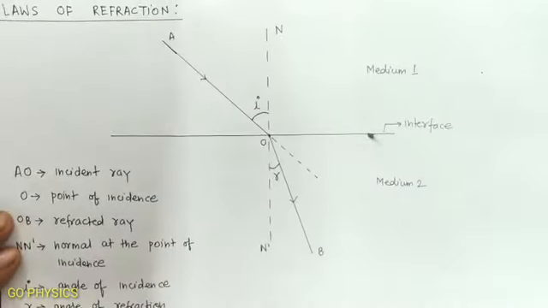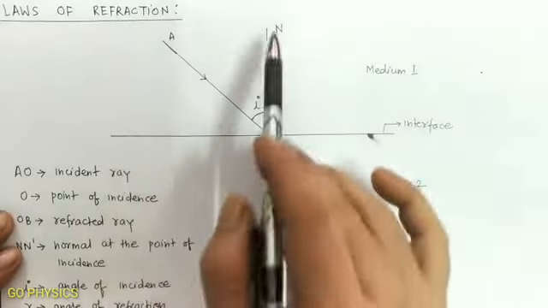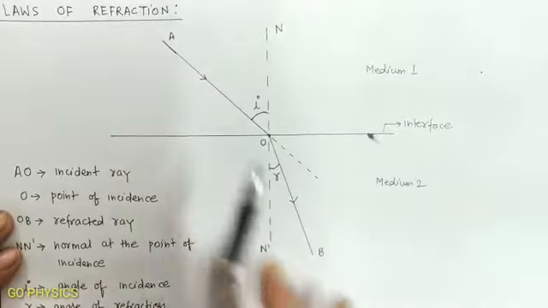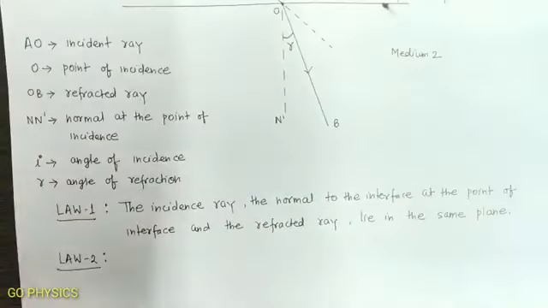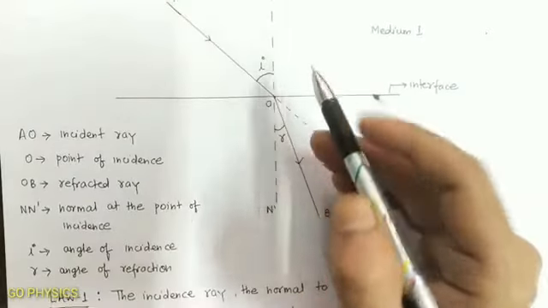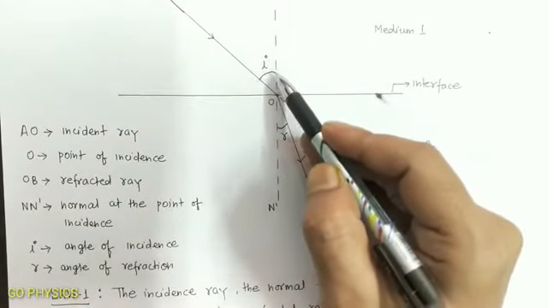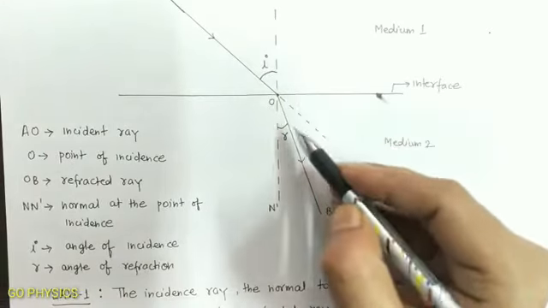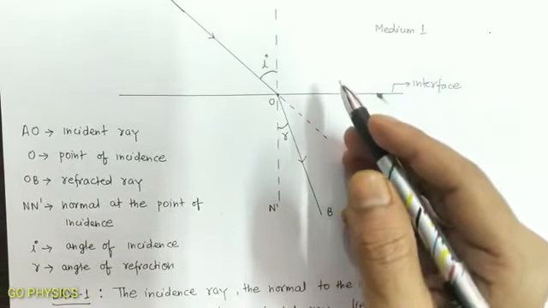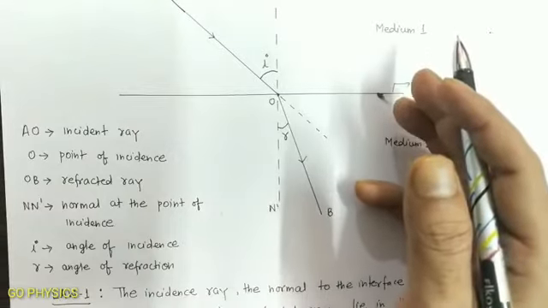In this case, the incident ray, normal and the refracted ray, all the three are lying in the plane of the paper. The second law is that the ratio of the sine of angle of incidence to the sine of angle of refraction is always a constant, and this constant is different for different media.